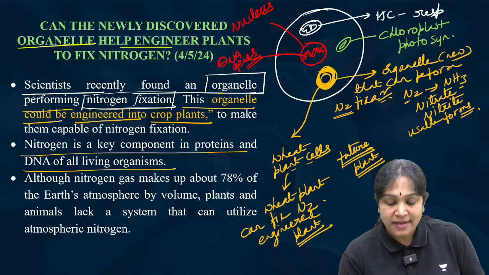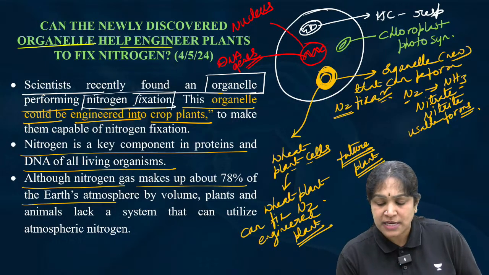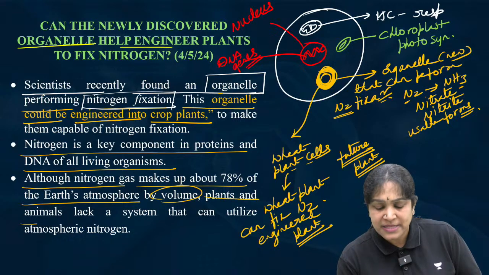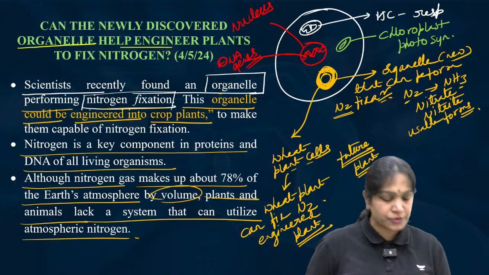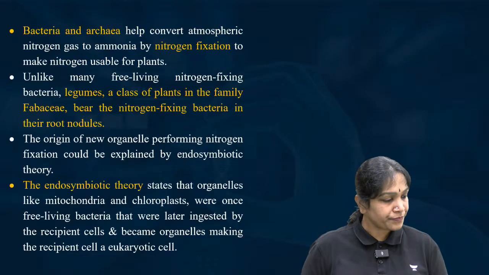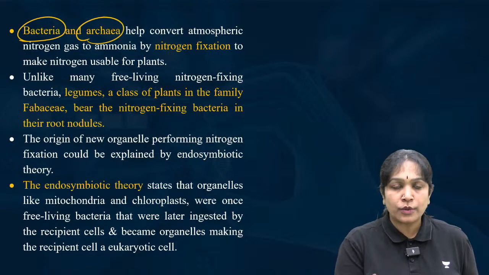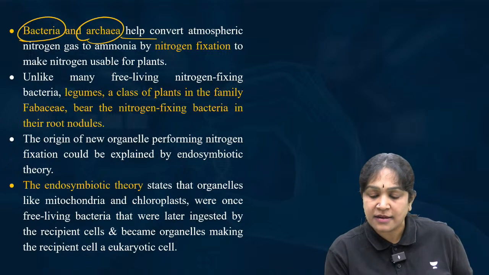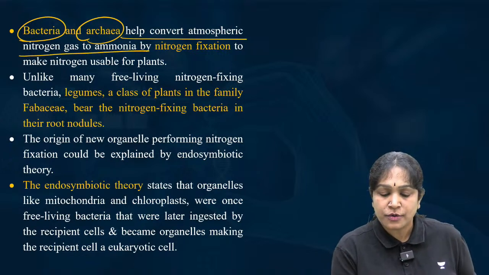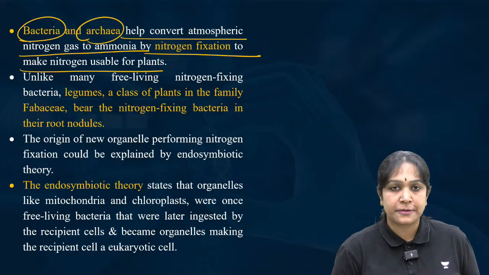Clear? Then, although nitrogen gas makes up 78% of the Earth's atmosphere by volume, plants and animals lack a system that can utilize the atmospheric nitrogen. I hope it is clear. And bacteria and archaea, I already told you this, I am just giving it a reading. Only bacteria and archaea can convert atmospheric nitrogen gas into ammonia by nitrogen fixation.